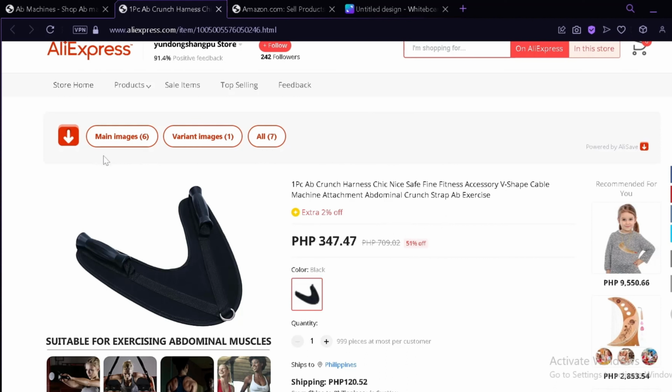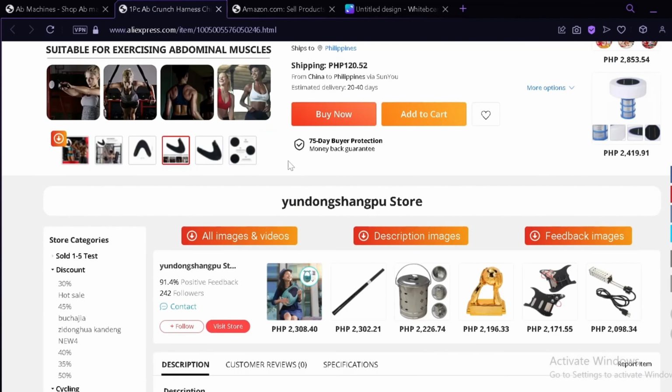And as you can see, this is what it will show you. You'll be able to download the main image, the variant, or download all of them over here. Or you could also download them from all images and videos here, the description image and feedback image over here, which could be very useful when you add them to your Amazon over here.